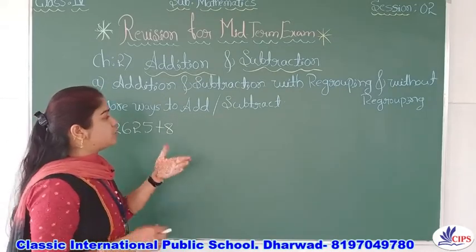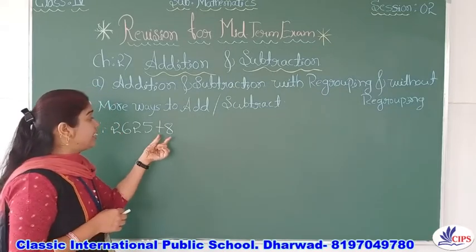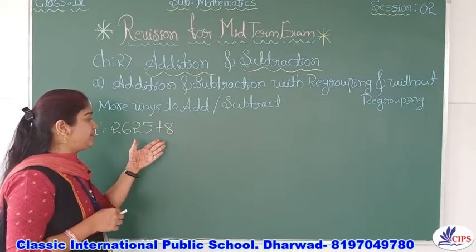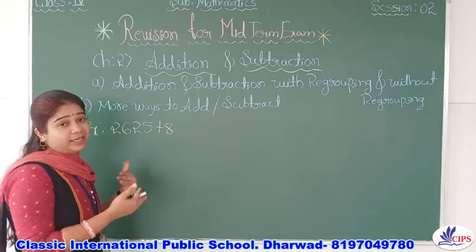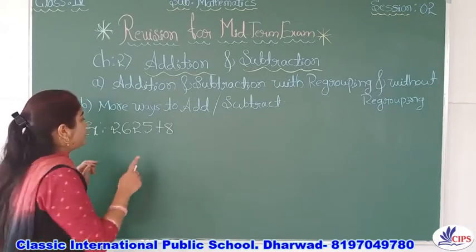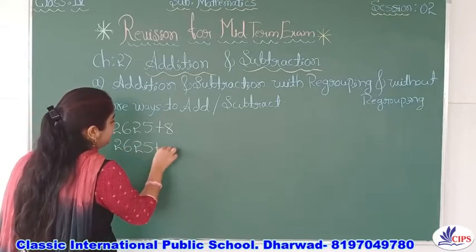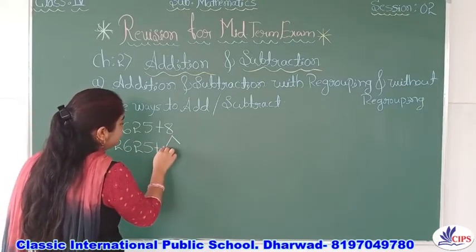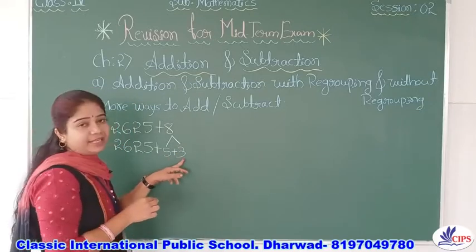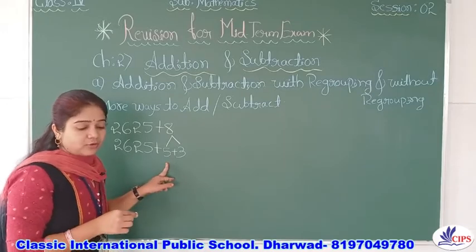More ways to add or subtract means, as I told you, look at the ones place value digit and try to arrange and make groups as perfect, in terms of tens, 100, 1000 like that. So it is 2625 plus, we can split this 8 as 5 plus 3, right?